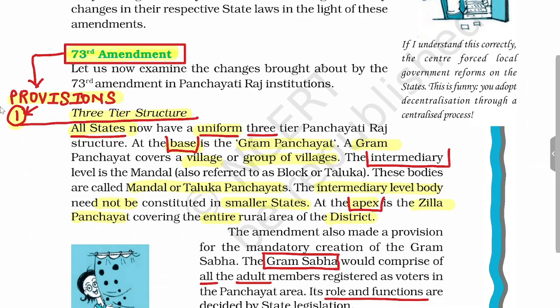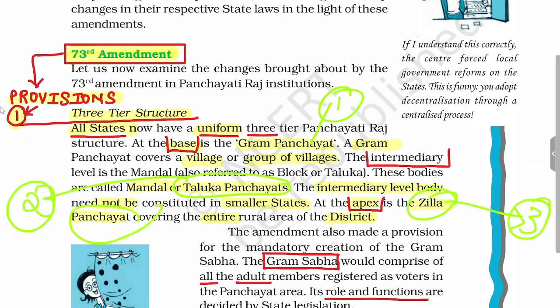So this is how the 73rd Amendment Act creates three tiers: Gram Panchayat number 1, Mandal or Taluka Panchayat number 2, and Jilla Panchayat number 3. All three bodies are collectively called PRI, Panchayati Raj institutions. I hope the concept is clear.